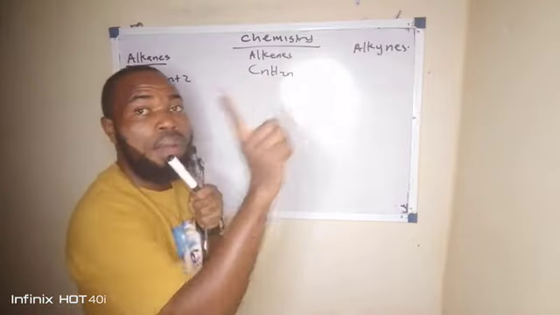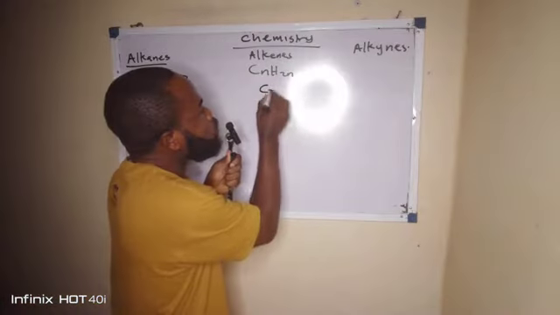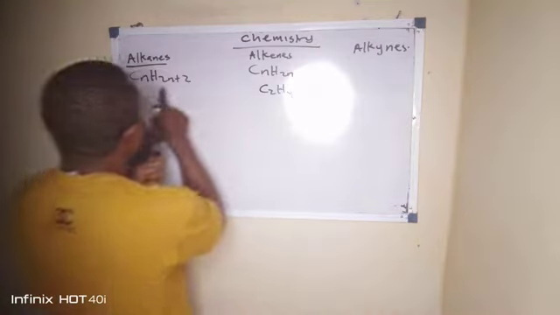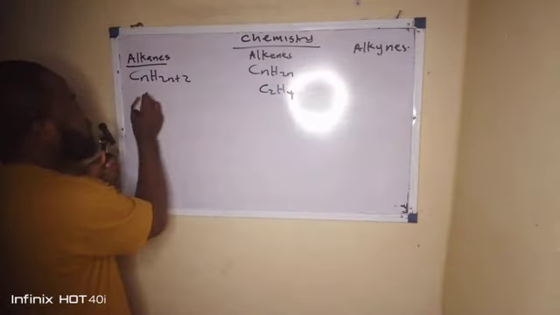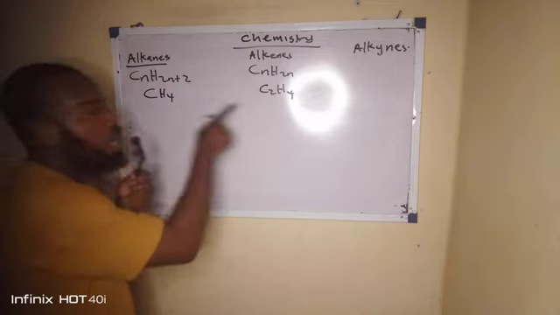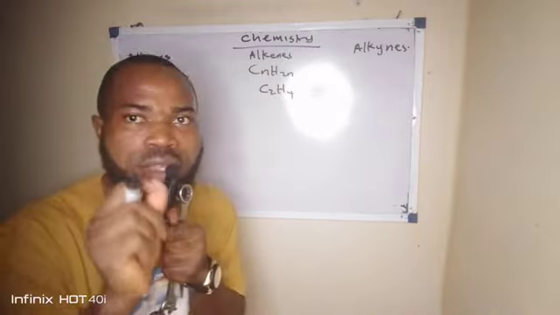That means if I put n, it always starts with 2, so my first member is C2H4, because 2 times 2 is 4. But for the alkanes the first member starts with 1, so it becomes CH4. So the first member of the alkanes is methane, but the first member of the alkenes is ethene.